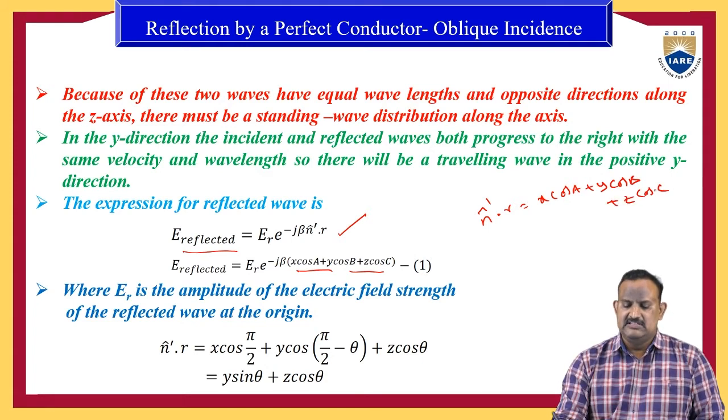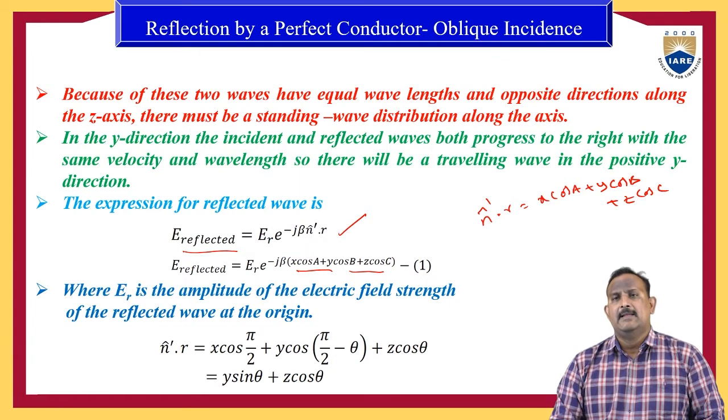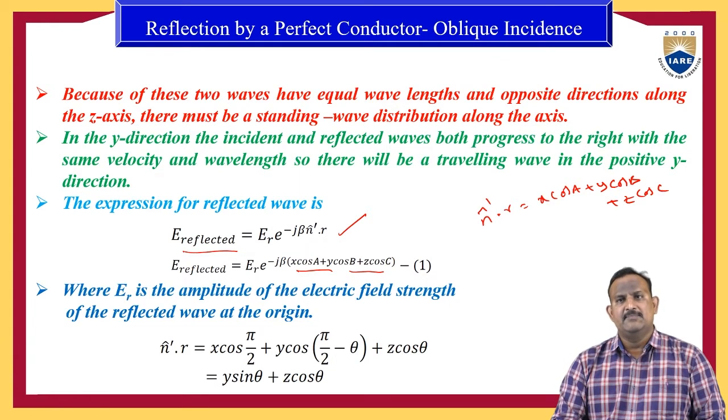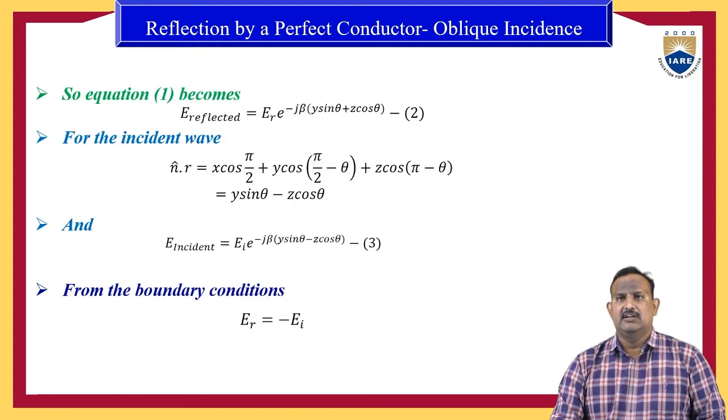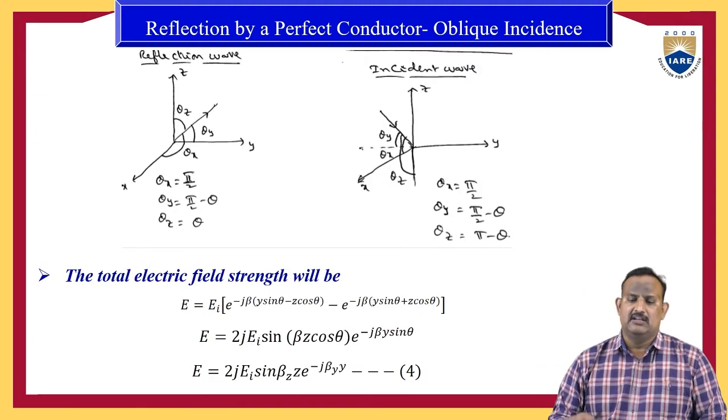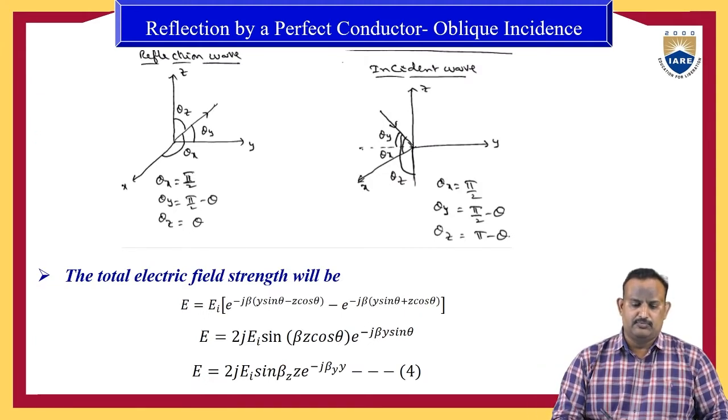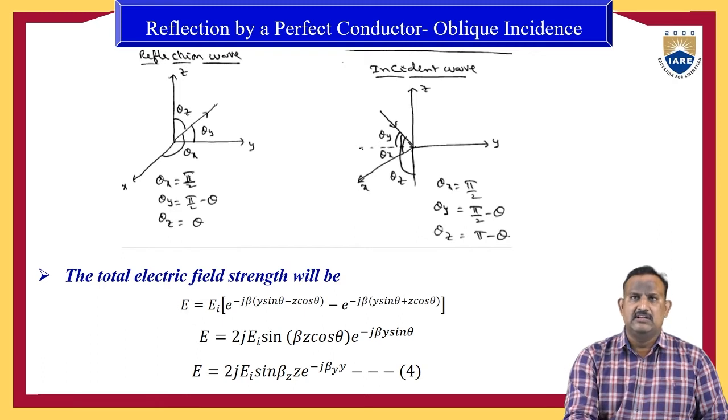So here A, B, C are the angles made by the x-axis, y-axis, z-axis. Here we need to eliminate the angles A, B, C, that is the x angle, y angle and z angle. We can derive these angles by using the diagrams.